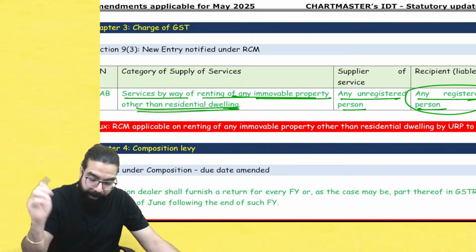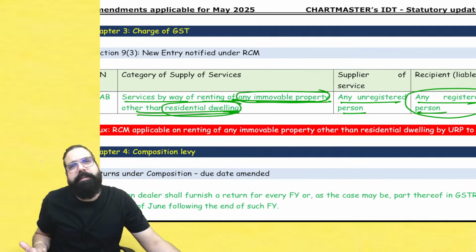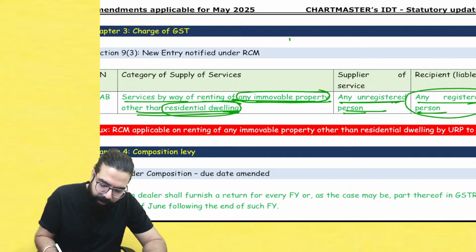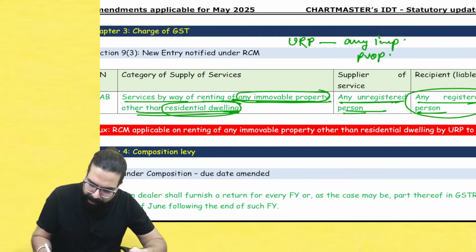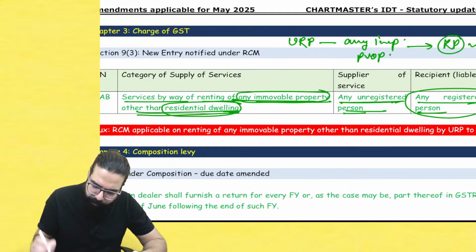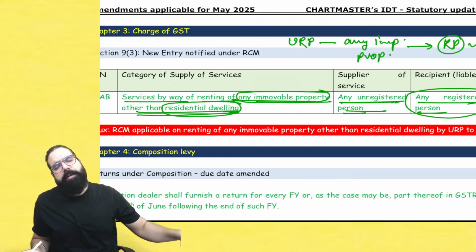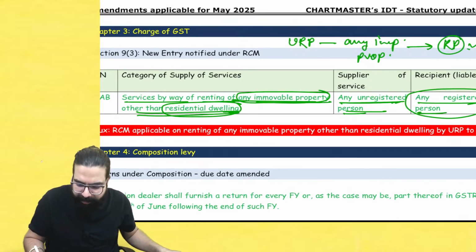That was already there. Now they are telling any immovable property other than residential property. Other than residential property can be a commercial property or any immovable property. If any unregistered person rents out any immovable property and you are a registered person, you have to pay GST under RCM. I have given you an example also. My landlord is an unregistered person. I have taken his commercial building on rent and I am a registered person, so I have to pay GST under RCM.